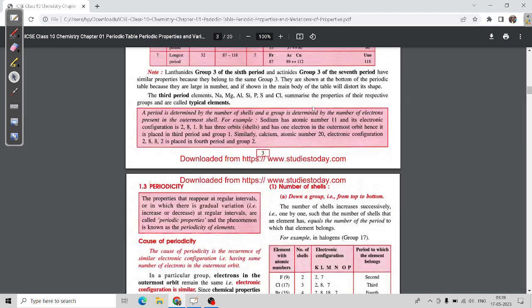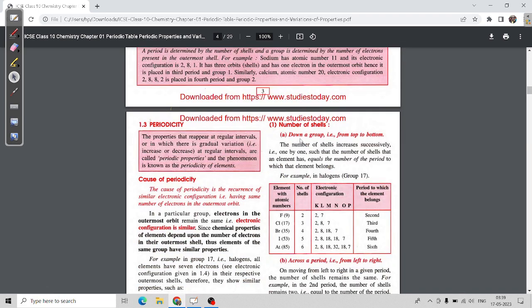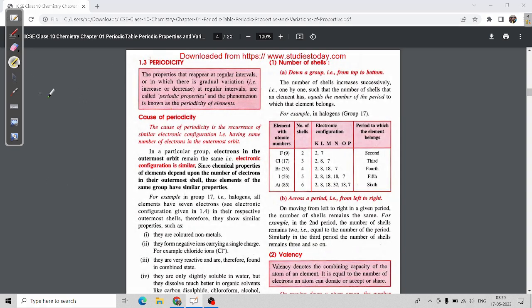Now the next topic is periodicity. What is periodicity? It is the properties which reappear at regular intervals, or in which there is a gradual increase or decrease.